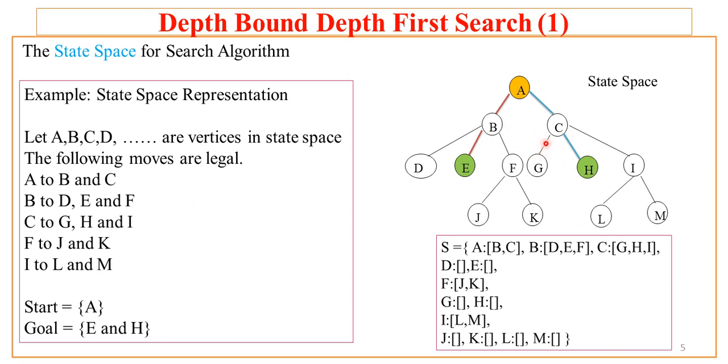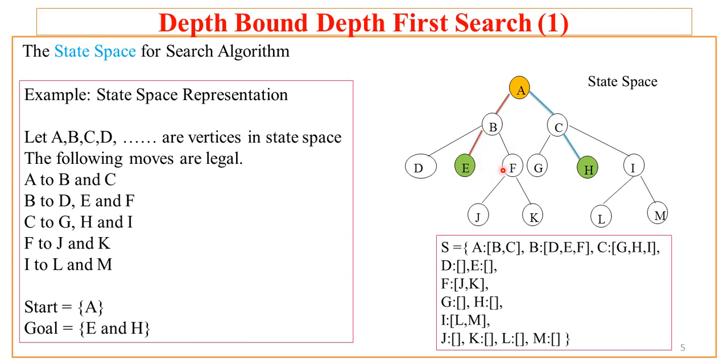Moreover, this is a directed graph sort of representation, because we don't have any description that if one visits from A to B, then one can also visit from B to A. So there is no reverse move. So that's why this is just a description like your directed graph.